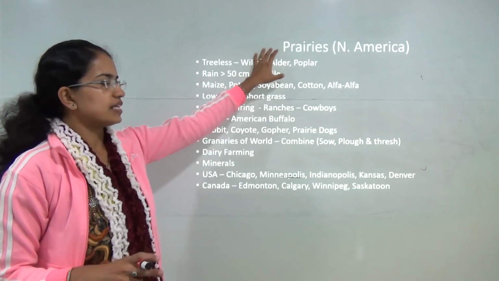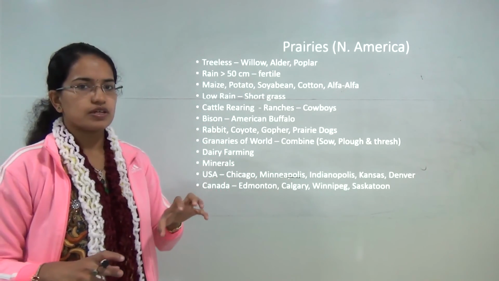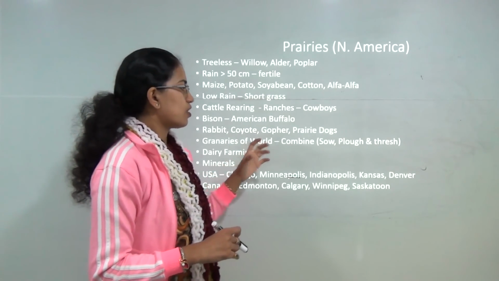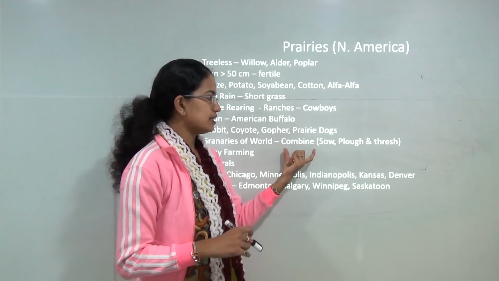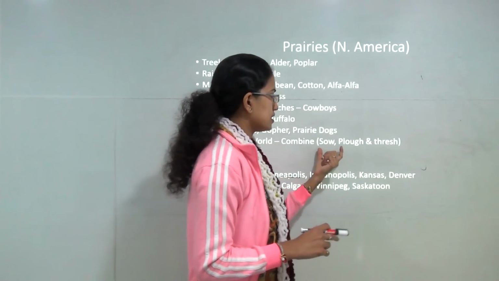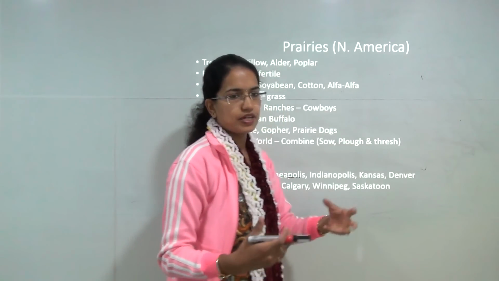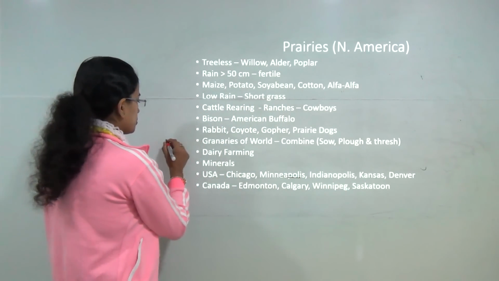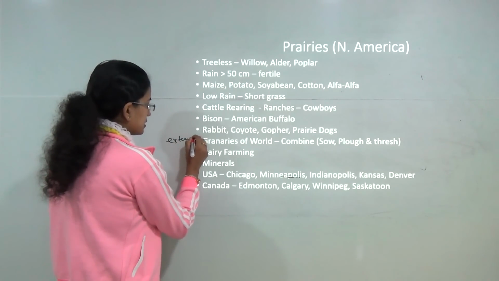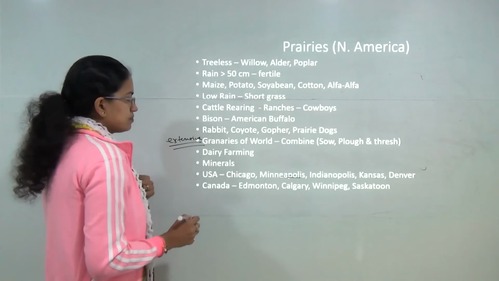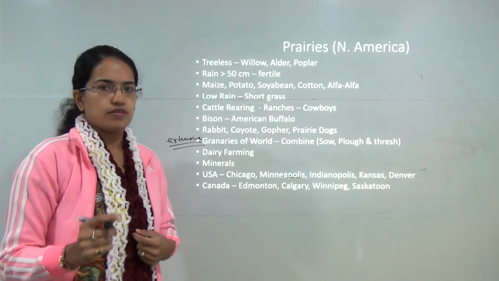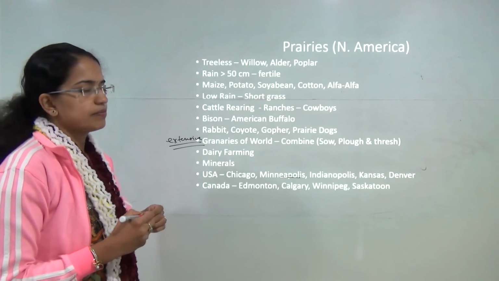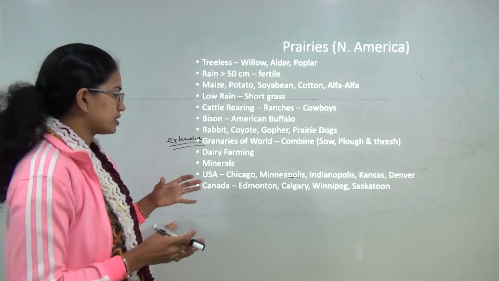Now these prairies are also known as granaries of the world because of a very huge amount of wheat production here. The common machinery used is the combine. This combine machine has sowing, plowing and threshing activity all in one, and you have huge farms. So you have extensive farming that is done here by means of tractors. Another common farming here is dairy farming. So you have dairy cultivation. Minerals are also extracted to a small extent.